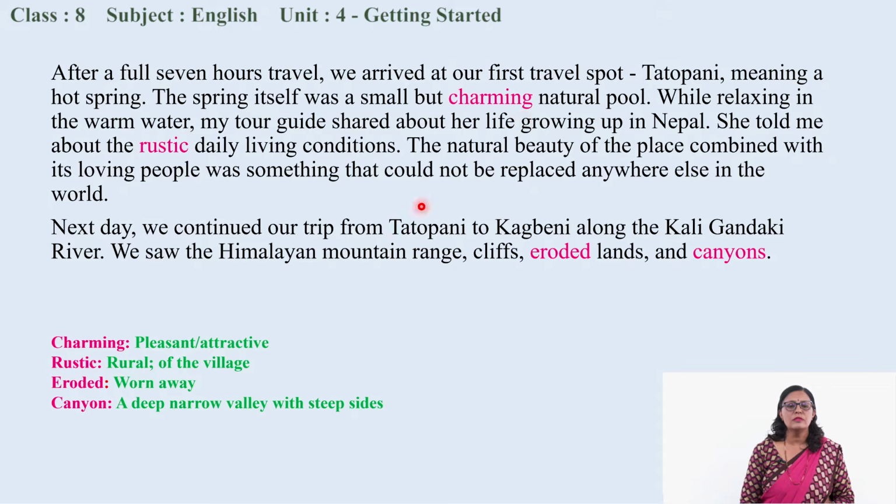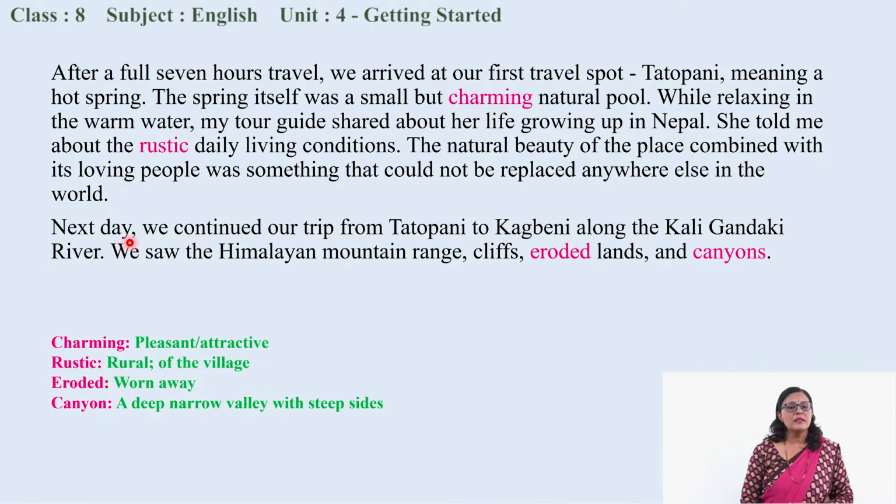Charming natural pool, charming means pleasant, attractive. The water was hot there, warm, and she and her tour guide Reena relaxed in the warm water. And during the relaxation period, the tour guide Reena shared her rustic daily living conditions. That means rural experience. She shared that kind of experience with the writer, and the writer felt that the people were so friendly.